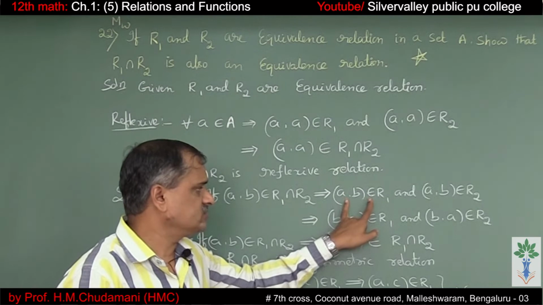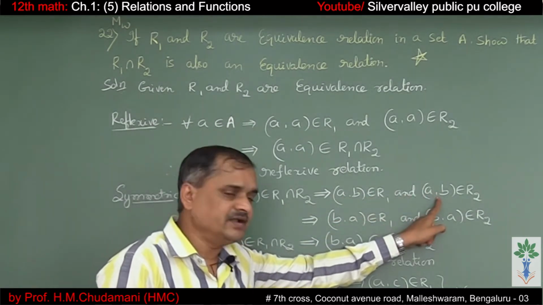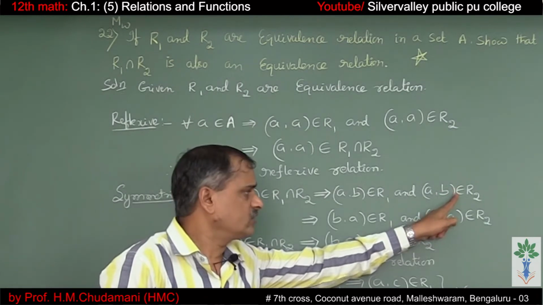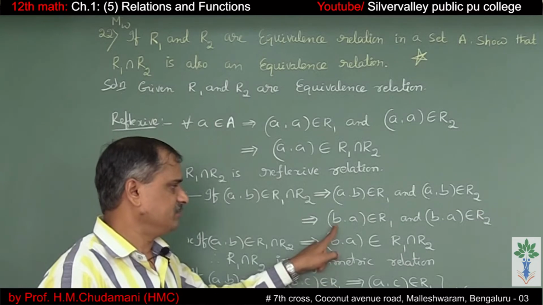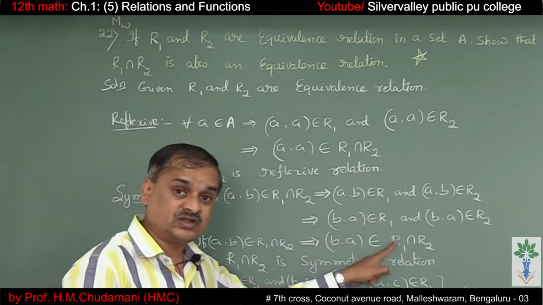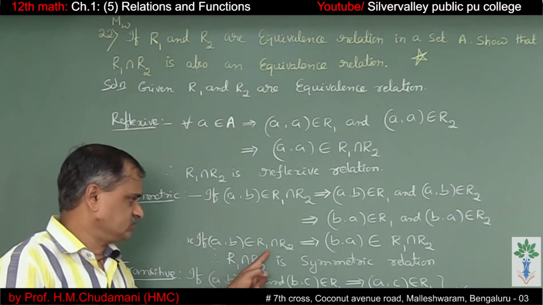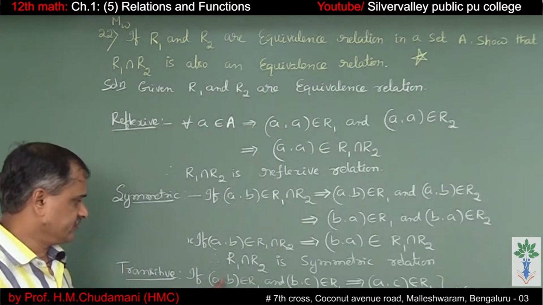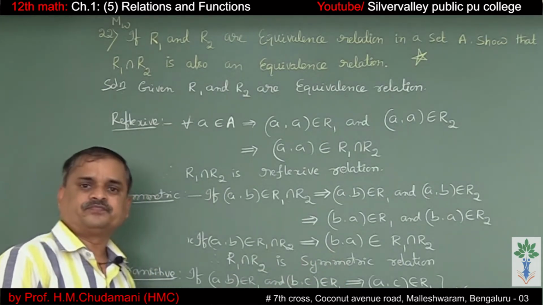(A,B) belongs to R1 means (B,A) belongs to R1, and (A,B) belongs to R2 means (B,A) belongs to R2. This means that (B,A) belongs to R1 ∩ R2, provided (A,B) belongs to R1 ∩ R2. So therefore, R1 ∩ R2 is a symmetric relation.